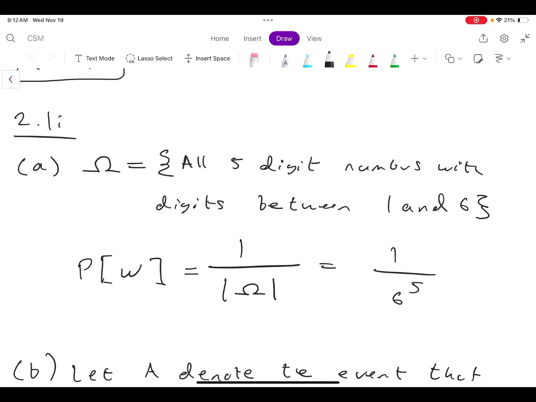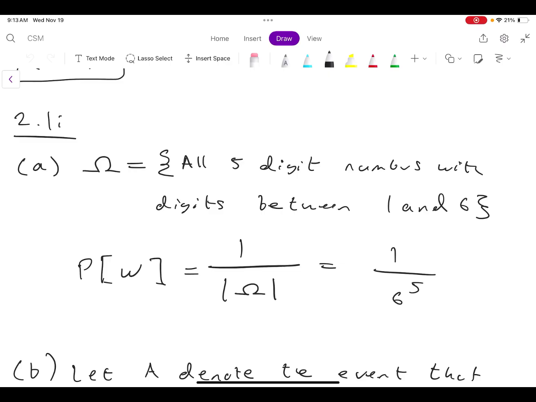Q2.1. The problem states that Alex and Shruti are playing Yahtzee, a game involving rolling 5 dice. In part A, we're asked to first define a probability space representing the possible outcome of Alex or Shruti's rolls of the 5 dice, and assume all dice are fair and labeled 1 through 6.